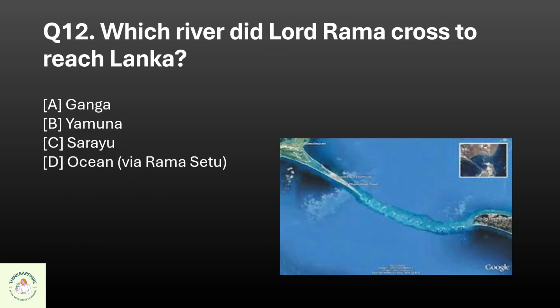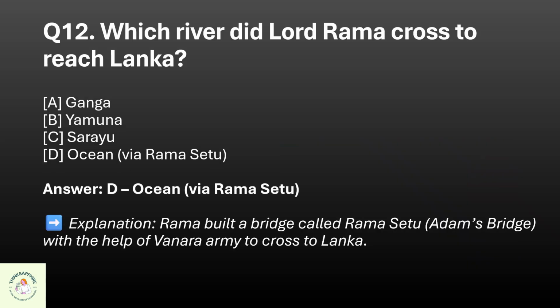Question 12. Which river did Lord Rama cross to reach Lanka? A. Ganga, B. Yamuna, C. Sarayu, or D. Ocean via Ram Setu? The correct option is D. Ocean via Ram Setu.